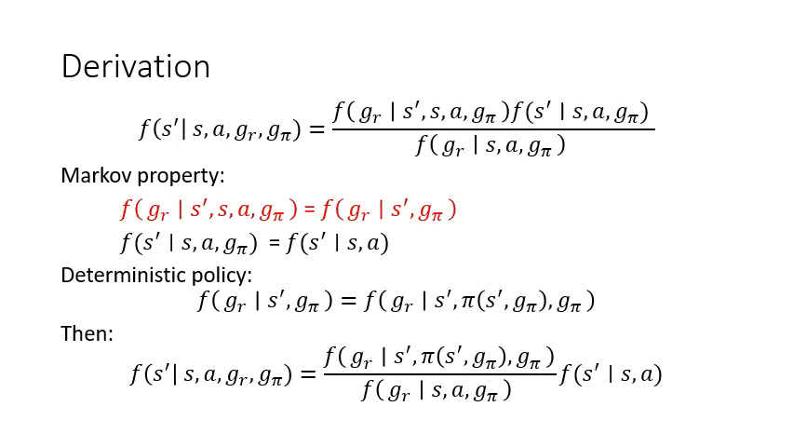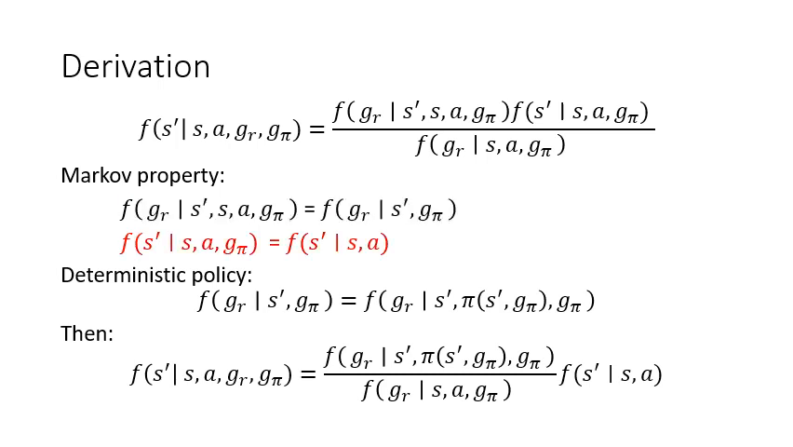First, we observe that the reward goal is sampled from the future trajectory of the current state S. By the Markov property, we know that the future trajectory depends only on the most recently observed state. Since GR is conditioned on S prime in addition to S and A, this means it is independent of S and A.